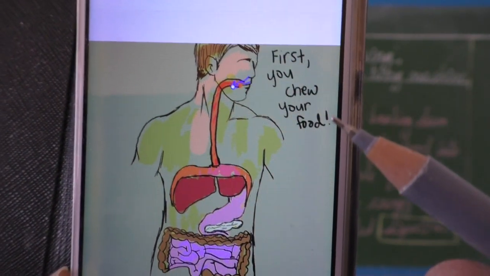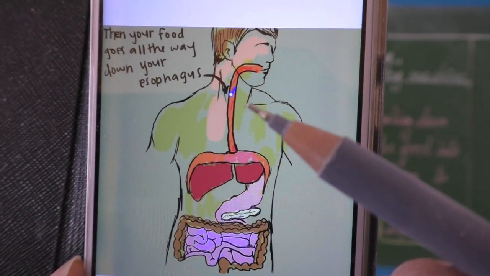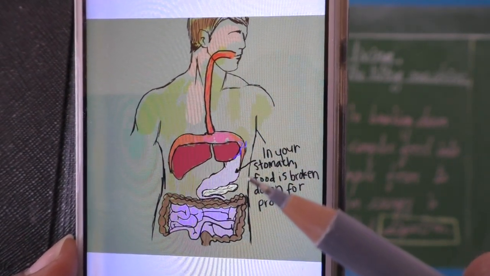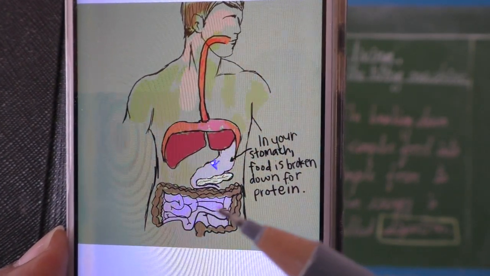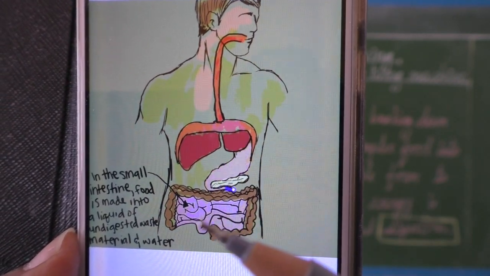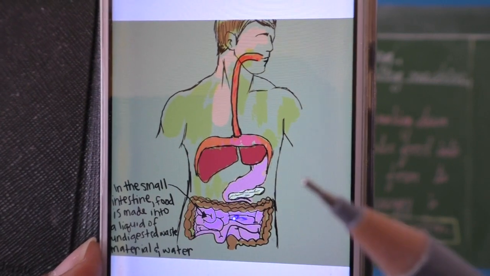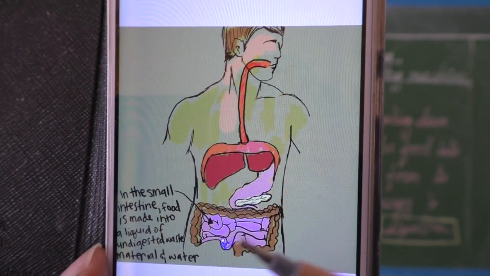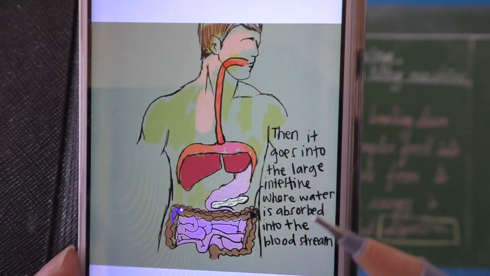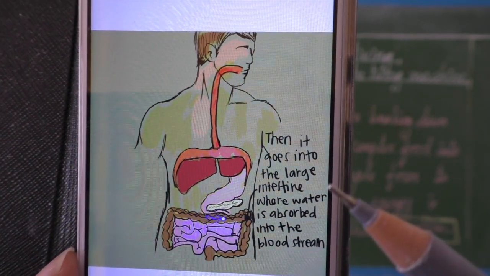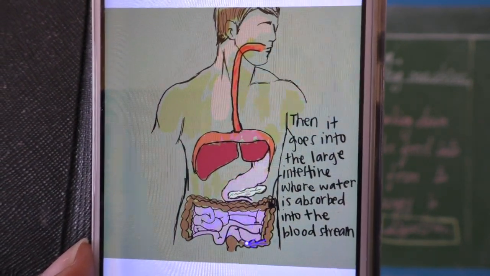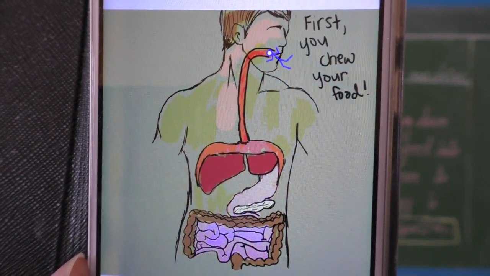See, chew the food, the esophagus pushes it down and it reaches the stomach, then the small intestine. In the stomach protein gets digested, in the small intestine all the carbohydrate, protein, fat digestion is completed, then it reaches the large intestine where water is absorbed back into the body, then unwanted waste material is released out through the anus. Okay.